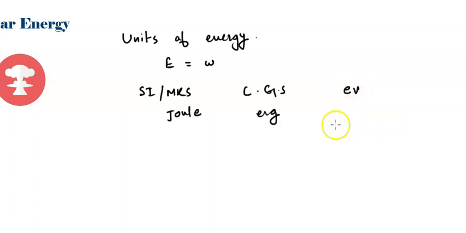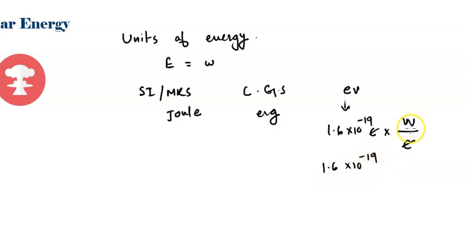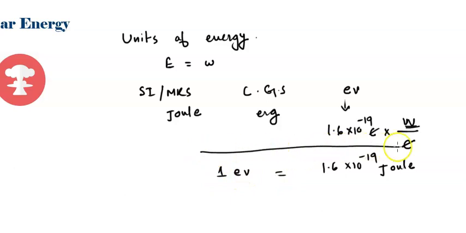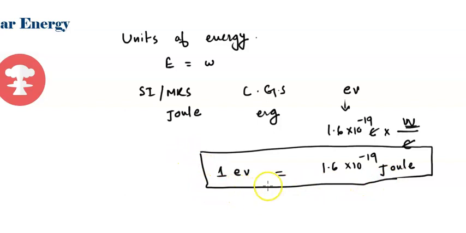Now electron volt is actually in the form of charge, so we can write 1.6 × 10 to the power minus 19 coulomb, and volt is nothing but work done per unit charge, and the charge unit is coulomb, so we can cancel this. Now you can see 1.6 × 10 to the power minus 19, and the unit of work is joule. So this is 1 electron volt. This is a very important unit of energy which comes very often in the examination.